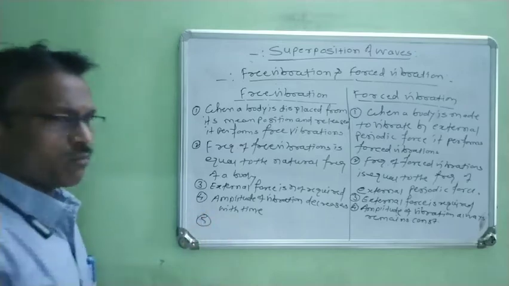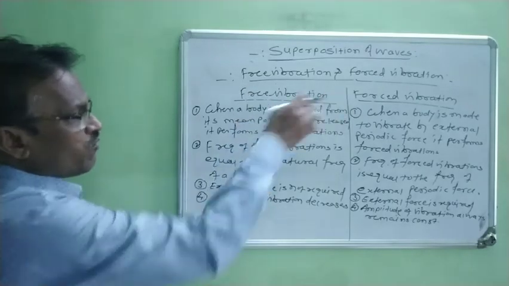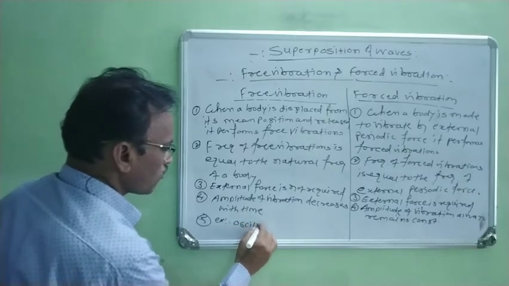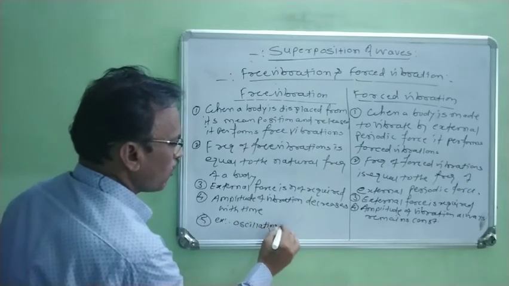Number 5, examples. The example of free vibration is an oscillating pendulum.